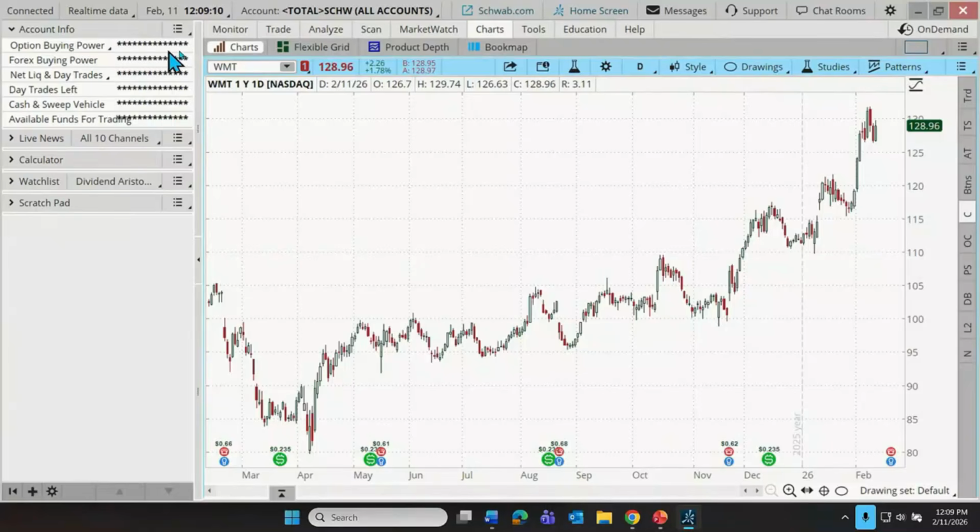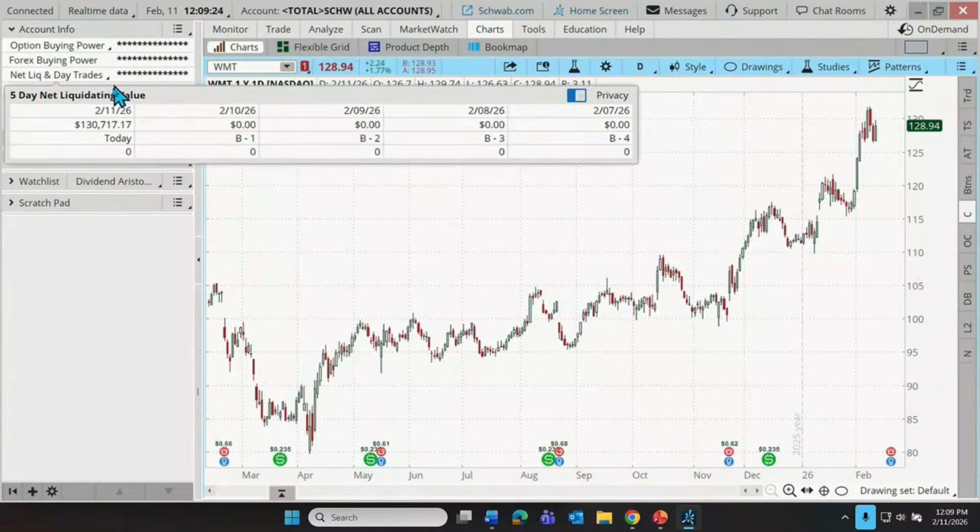And right now you'll see that those are not being currently displayed. That's because there's a privacy feature on this that's currently enabled. So I'm going to make this not private for just a moment. It's okay. It's just an example demonstration account, not real money here. But in any case, if you'll notice next to option buying power or net liq and day trades, there's a little triangle there. That means if we click on that triangle, there's a menu behind it. And this is where we can enable that privacy feature. Let's turn that privacy feature off so you can see now the balance is revealed.